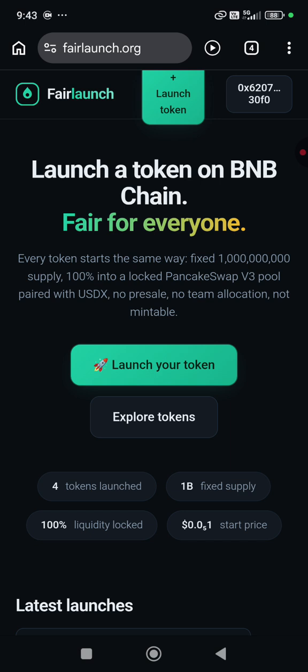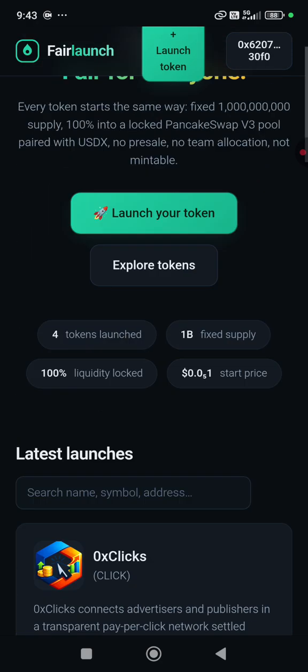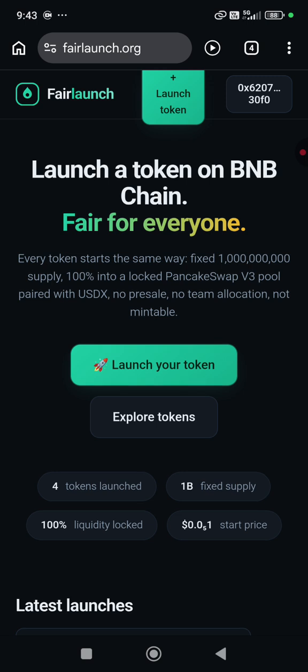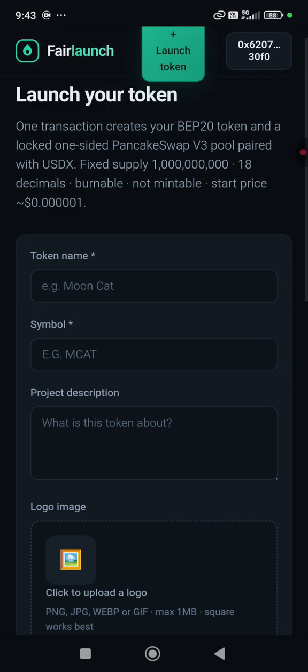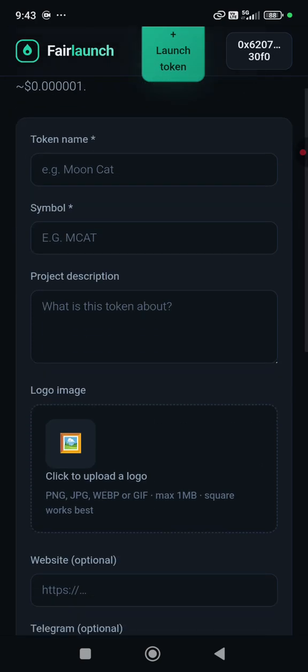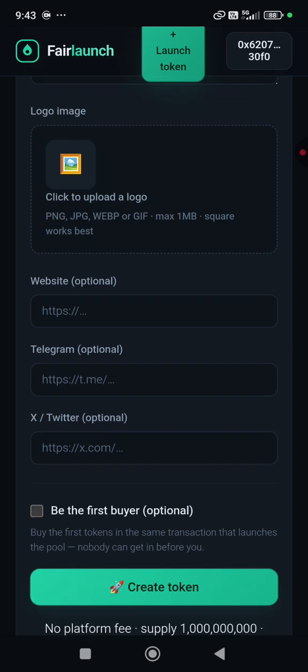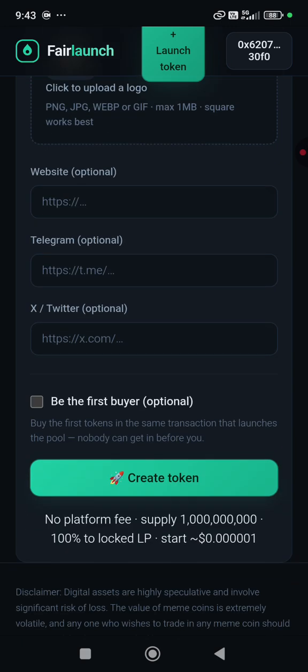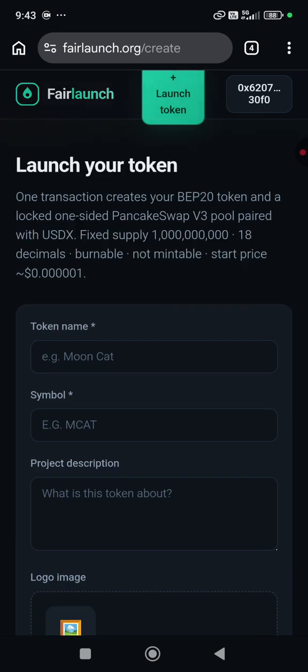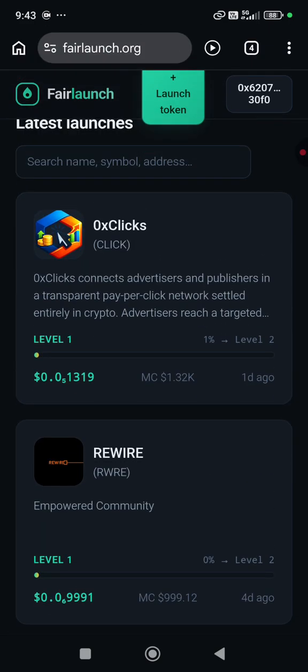How to do that? The first step, just find an idea like a meme coin or utility token, whatever, any idea, and create a token for this idea using fairlaunch.org, this website. It is very easy to create a token. Just click launch a token and fill this very simple form: token name, symbol, project description, the logo, and the links, website link and social media link. Okay, and click create token. Very easy. Your token will be launched like these tokens.